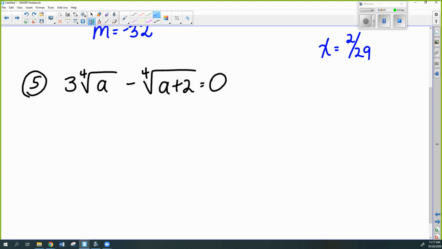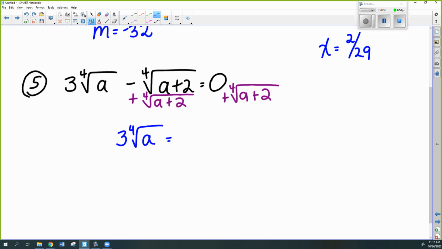So hopefully you can tell that if we add the one that's negative to the other side, that means we have 1 on the left, and 0 plus anything, well, that just keeps the radical. All right, so we have the other one on the other side.